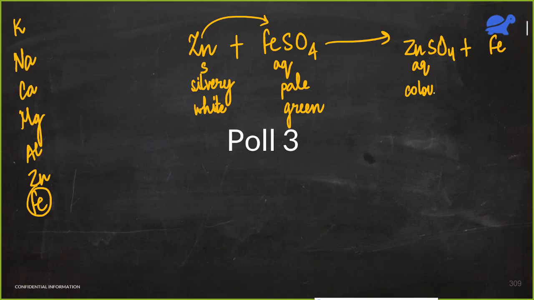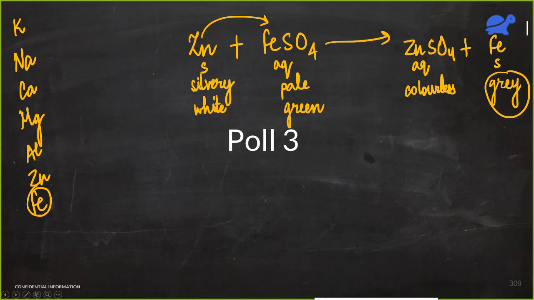So this solution is colorless, and iron, we know, is grey in color. So there are going to be two observations. First is that the solution changes from pale green to colorless. And the second answer would be that a grey coating of iron is formed on the zinc metal. So these are the two correct answers.